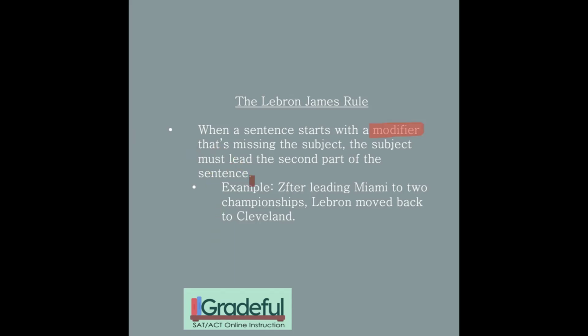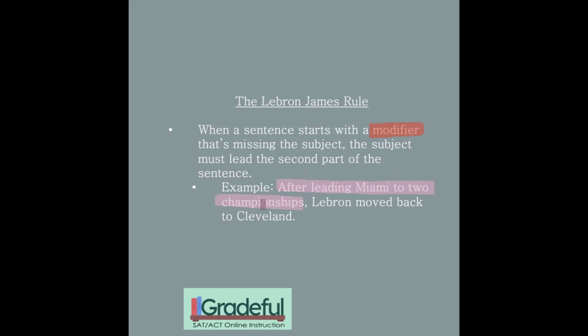And the example is, after leading Miami to 2 championships, LeBron moved back to Cleveland. Now, this is the modifier: after leading Miami to 2 championships. Why is that a modifier? A modifier is missing the subject, the verb, or both. So ing words are not verbs, by the way. If I change this to saying he led, that's the subject verb. He led Miami to 2 championships. Now it would be a clause. If it starts with after leading Miami to 2 championships, it's a modifier.